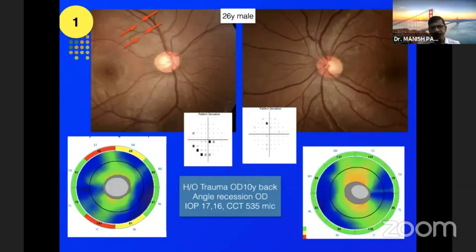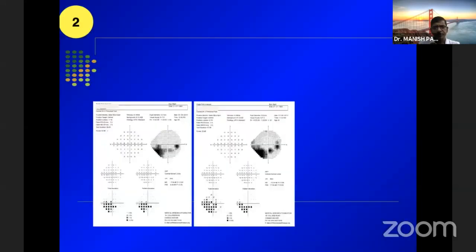Take this example: a 26-year-old male with a history of trauma in the right eye around 10 years back has an angle recession in the right eye. And if you look closely, there are some slit nerve fiber layer defects in the right eye superiorly, and we see some corresponding defects in the visual fields and the OCT in the right eye. The left eye appears to be fairly normal, but even then, we do not require a treatment because intraocular pressures are under control. We just monitored for 6 monthly whether there is an increase in glaucoma in the right eye or not.